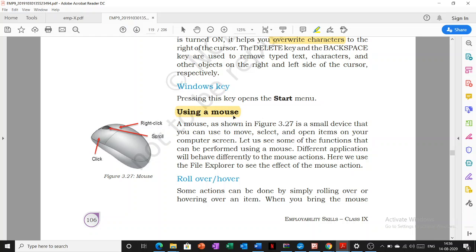Using a mouse. Now we all know how our mouse looks. Let's have a look at figure number 3.27. It has left click, right click and a scroll. So how does our mouse work? First function of our mouse is roll over or hover. What is roll over and hover? Let us understand.